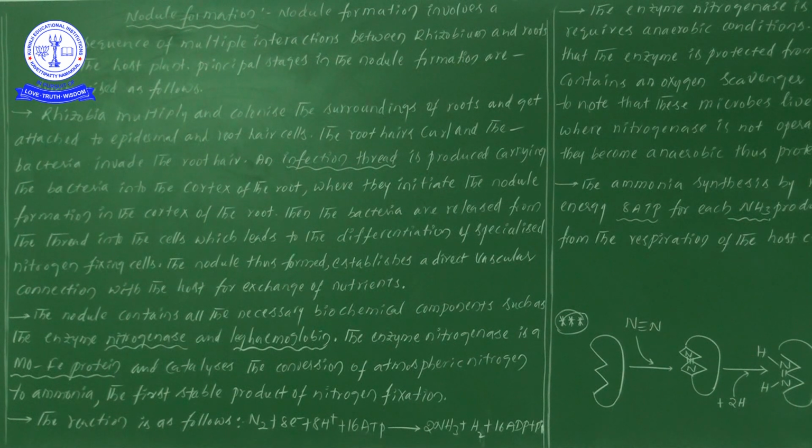Actually, one more important process: the root hairs on the root are there in the soil. At that time, initially the rhizobium bacteria will not come and invade the root hairs. First of all, the root system of leguminous plants releases some sugar-like substances known as lectins. The rhizobium bacteria which are free in the soil are attracted towards these sugar components released by the root system of legumes. So rhizobium bacteria start to move towards the root system.